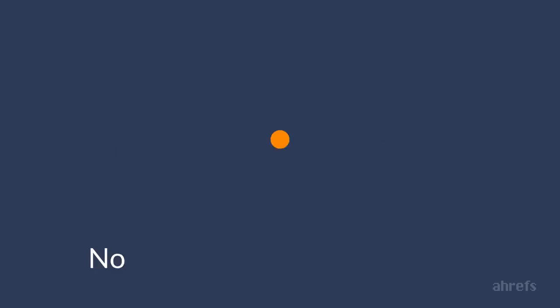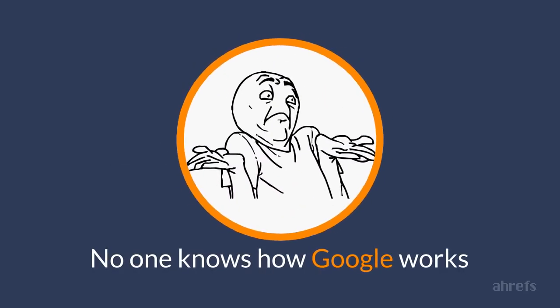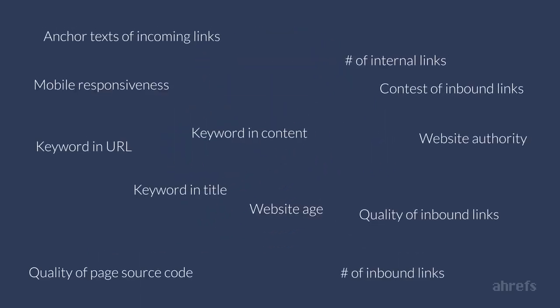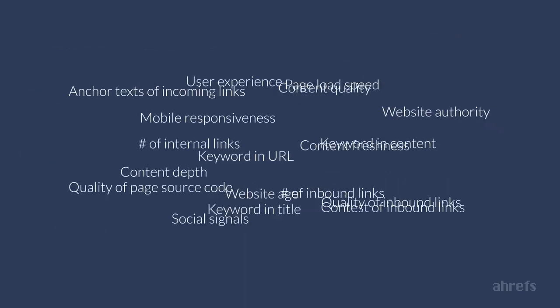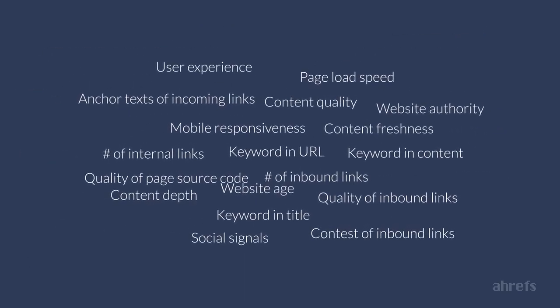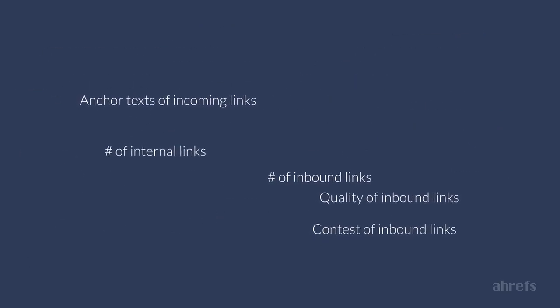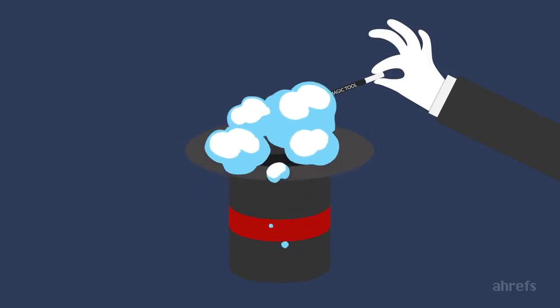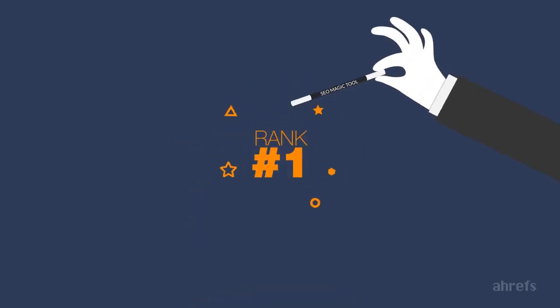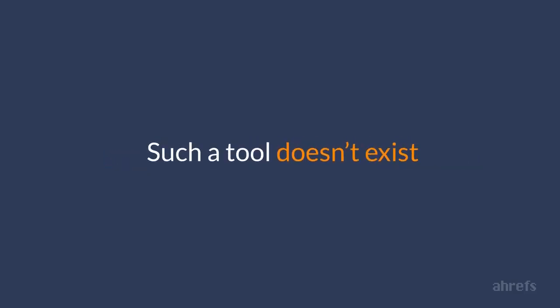The truth be told, no one really knows for sure how exactly Google ranks pages in their search results. Google is using hundreds of different ranking factors and they are mixing them depending on the search query. A lot of people who are new to SEO are often looking for some magic tool that will give them very specific recommendations on what they need to do in order to rank number one. Or even better, a magic tool that will do it for them. But I'm afraid such a tool doesn't exist.